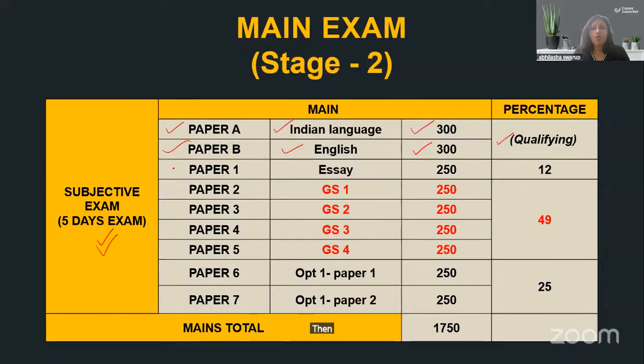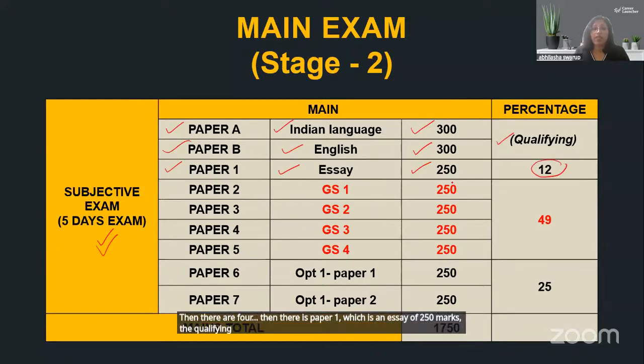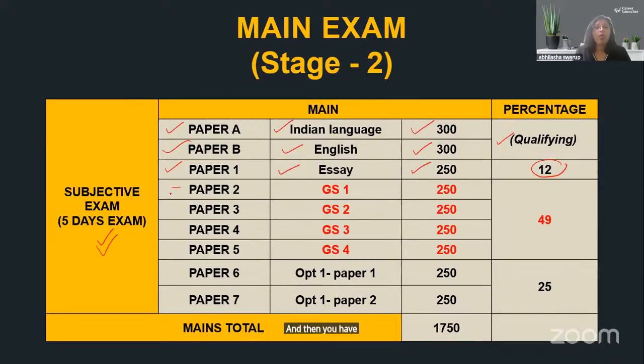Then there is paper 1, which is an essay of 250 marks. The qualifying percentage is 12. And then you have 4 papers of GS, GS 1, 2, 3 and 4. Each is 250 marks, 49% weightage in GS. And then paper 6 and 7 are optional 1 paper 1 and optional 1 paper 2.